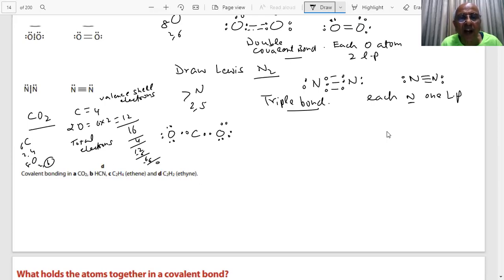But the question is, carbon has only 4 electrons, 2 plus 2, and it needs 8. Then how will I do that? So what I will do, I will share one of these electron pairs in these 2 and one of these electron pairs in these 2. Share.